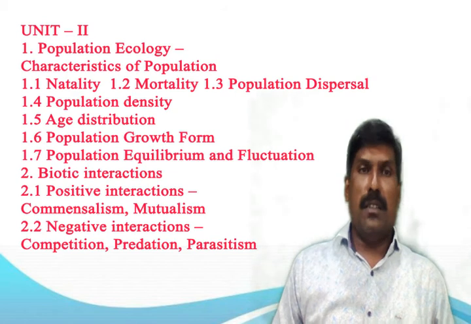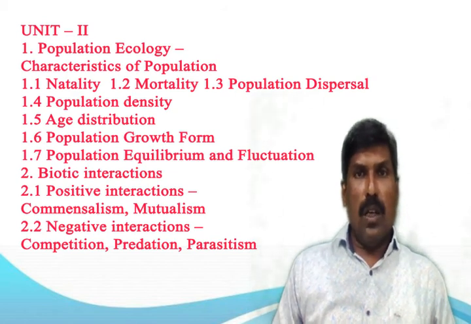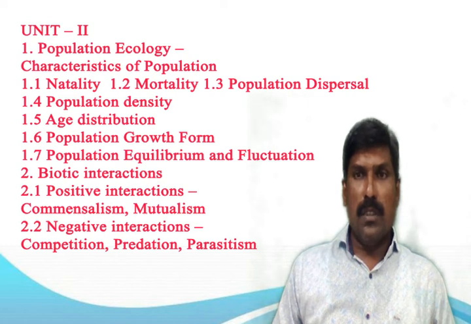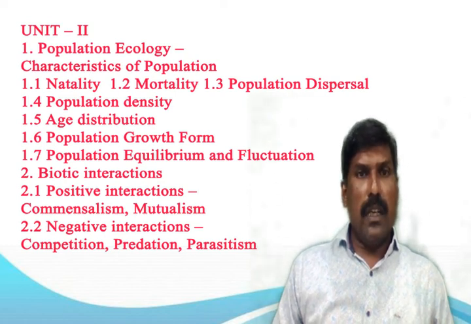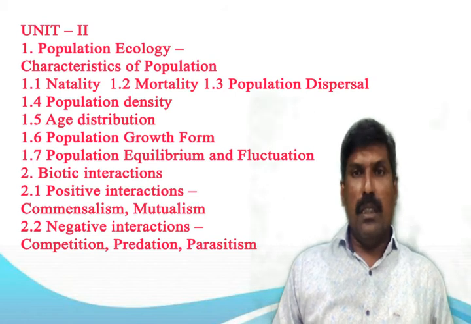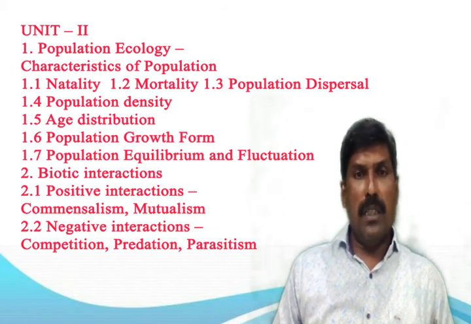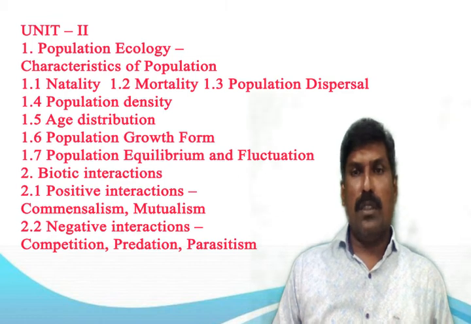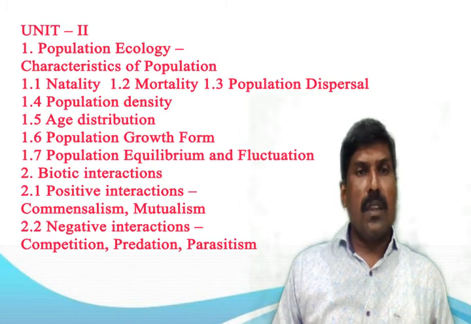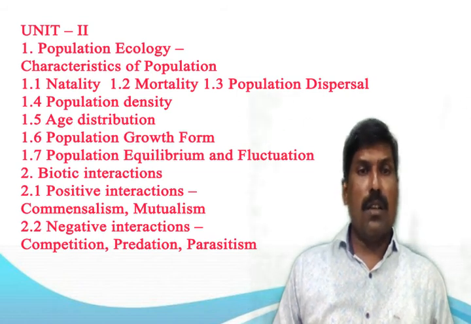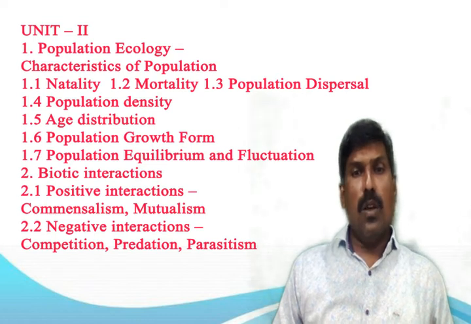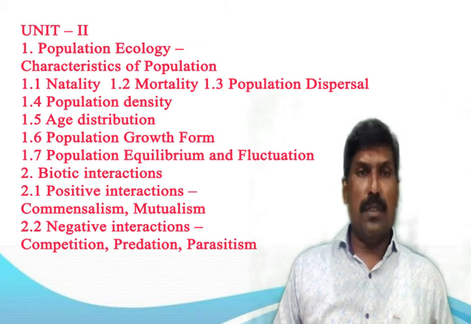Then negative interaction. In negative interactions, one of the interacting populations is benefited and the other is harmed. In negative interaction, one population may eat members of the other population, compete for food, or excrete harmful wastes. Competition is an example of negative interaction. Competition is a negative interaction that occurs among organisms whenever two or more organisms require the same limited resources.